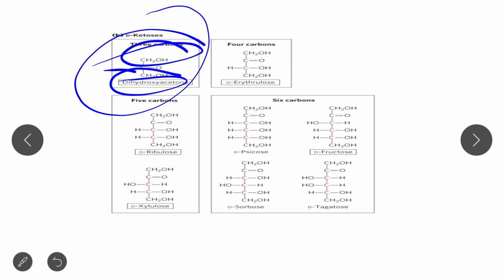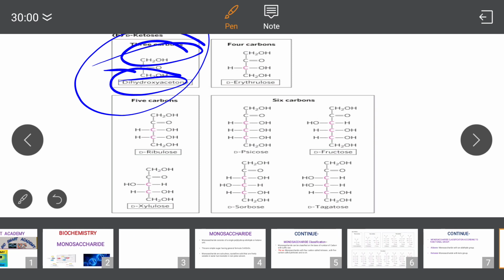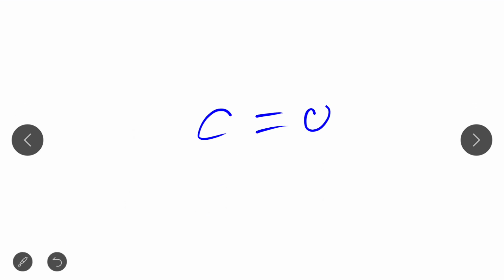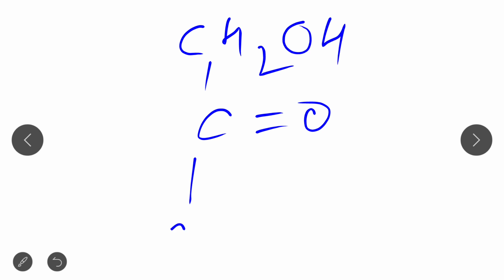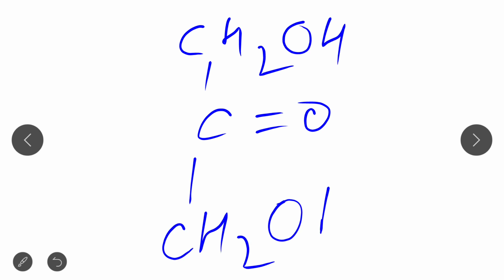That's why dihydroxyacetone does not contain a chiral carbon or asymmetric carbon. See, now you can get an idea about this structure.